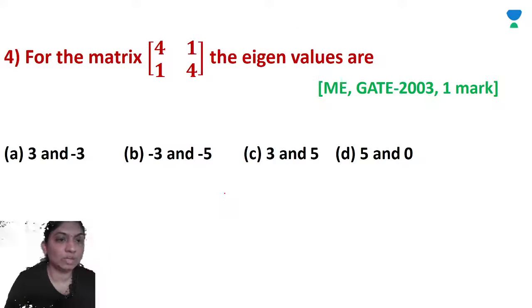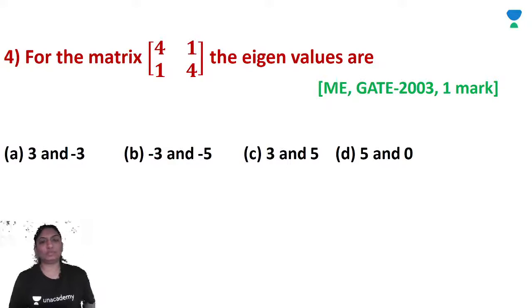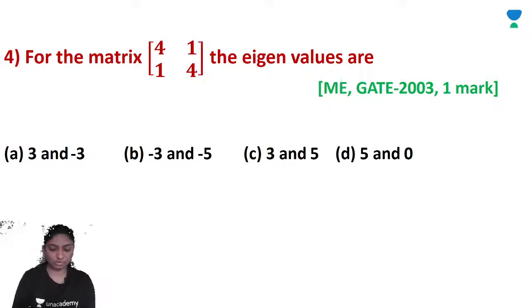Now let's see. For the matrix 4, 1, 1, 4, the eigenvalues are: minus 3 and minus 5, or 3 and 5, or 5 and 0. Right? So for the matrix 4, 1, 1, 4, we use determinant of A minus lambda I is equal to 0, where lambda is equal to the eigenvalue.